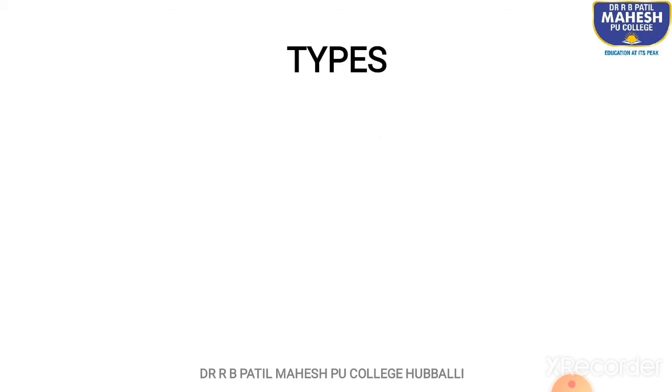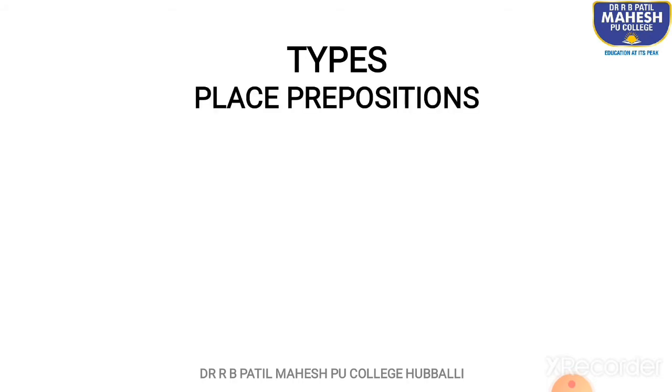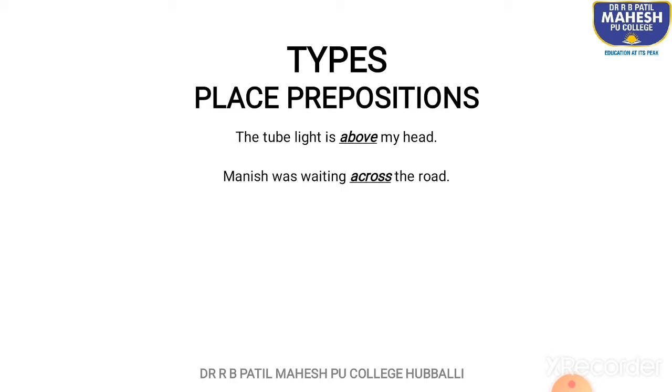Taking a look at the types. Place prepositions. The tube light is above my head. Above is the place preposition here. Manish is waiting across the road. So across, being on the other side, is the place preposition here.